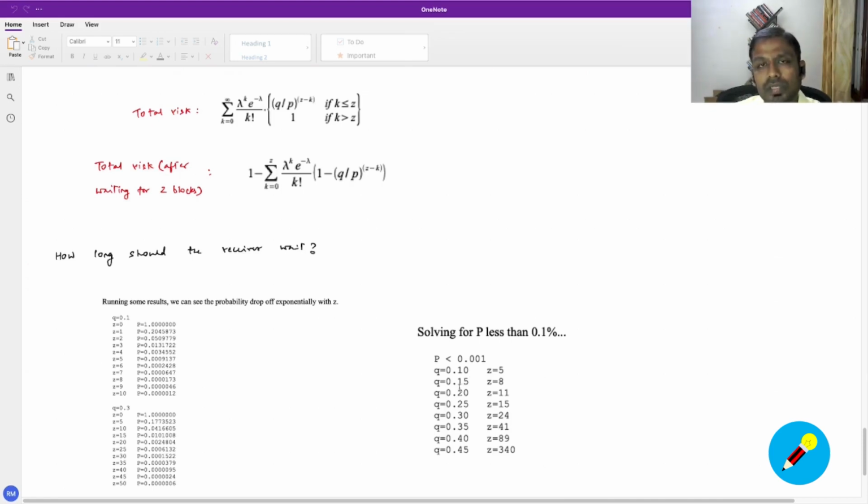Even if the value of q is higher, let's say 20% of the nodes are controlled by dishonest nodes, even in that case, if the receiver can wait for Z blocks to be built, the probability comes down to 0.001. So this is a strategy. We wanted to arrive at this value of Z. What is the ideal value of Z that a receiver can wait for until making use of that money after a transaction is made?